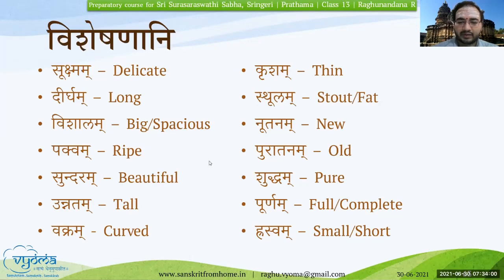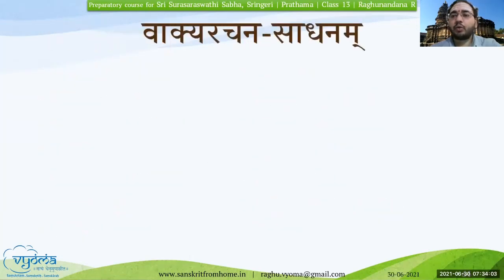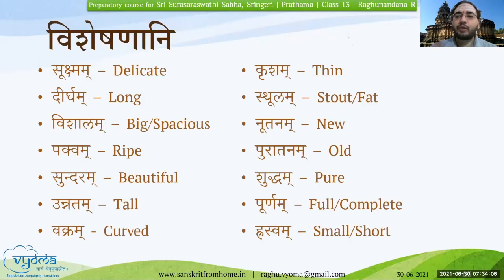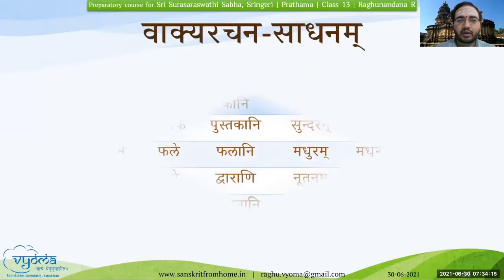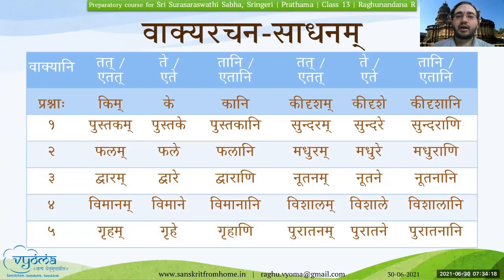So we shall do a quick exercise now. What I want you to do is, similar to Pullinga and Strilinga, write down these Shabdas in the form of a table and practice it the same way. We shall do it using the table directly now. But otherwise, in the other two slides, if you remember, on one side we had all the adjectives, on the other side all the Namapadas. We tried to relate a few of the adjectives with the Namapadas and frame a few sentences. I want you to do that exercise. For now, we will use this table in a concise manner, and we will try to read out the words and make sentences using this.